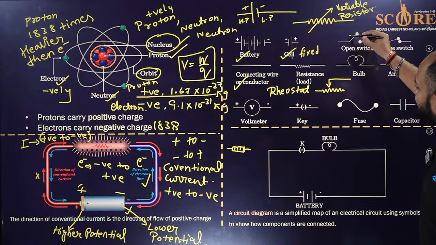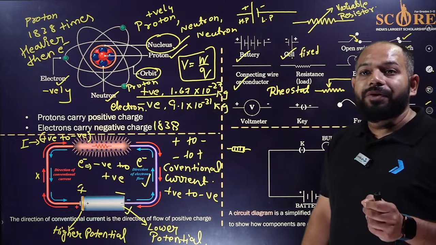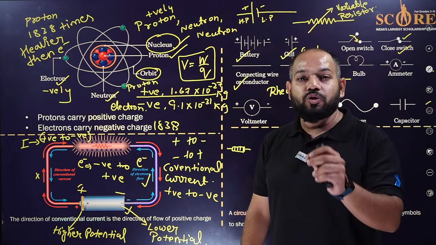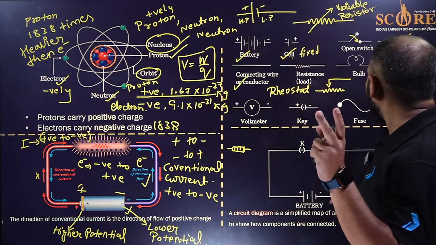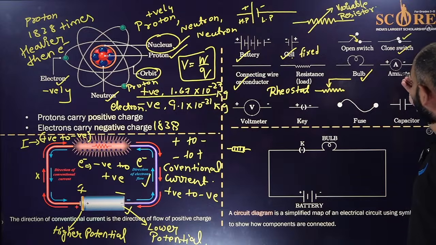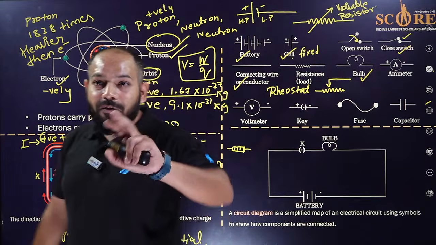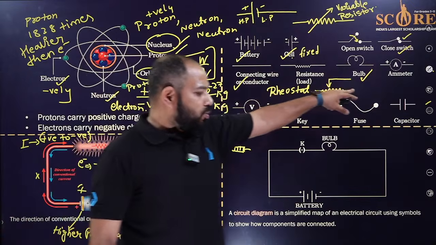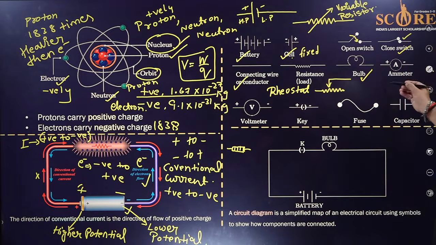Right now this terminal is not closed. If I press it like this, it will be closed, and it forms the closed switch. For the current to flow, the circuit needs to be closed. An open circuit won't pass current through it. So this is the bulb, the open switch, the closed switch. Then we have one more device called the ammeter. We will come to the ammeter, voltmeter and galvanometer later. Leave it for now. Just see the symbol of it.